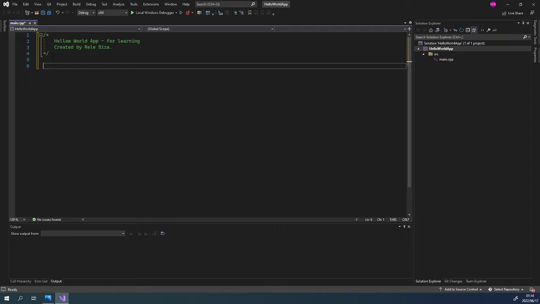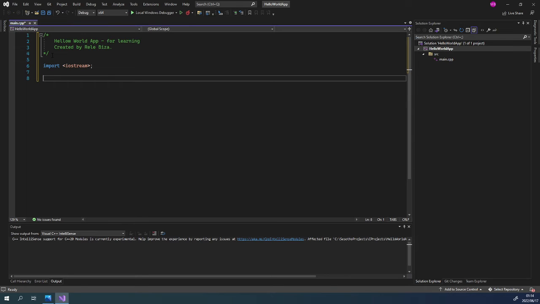The next step, we are going to import a module. We use the keyword import, and then inside angle brackets, we pass the module name that we want to import. In this case, it's iostream. Then we close it with a semicolon. We have just told C++ we would like to use one of the standard libraries, in this case iostream.